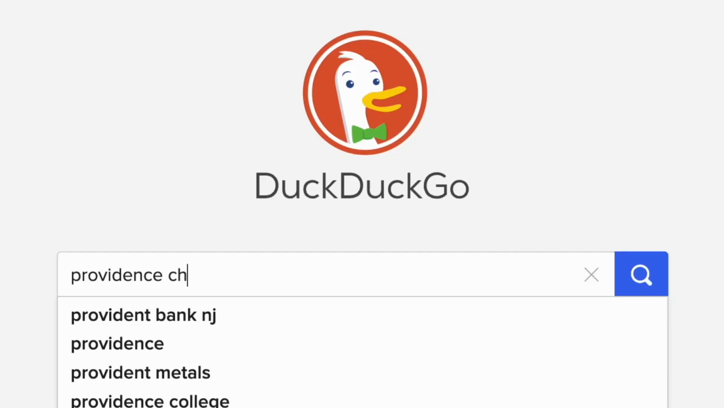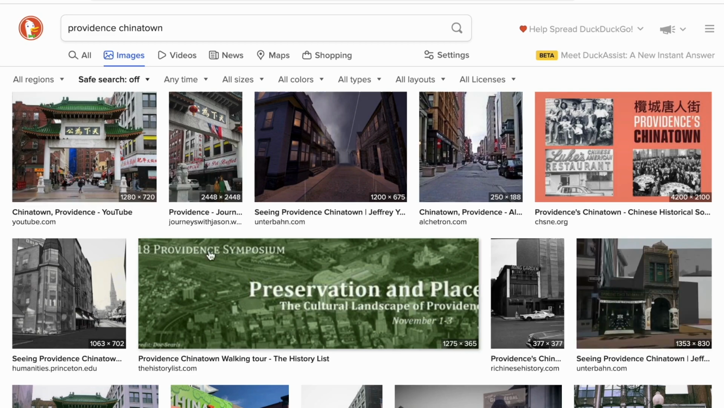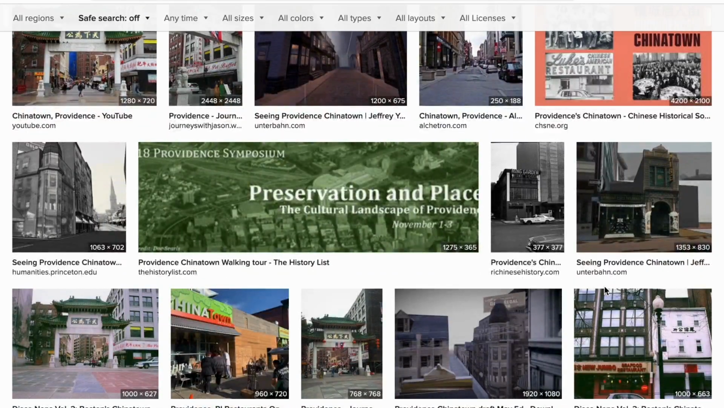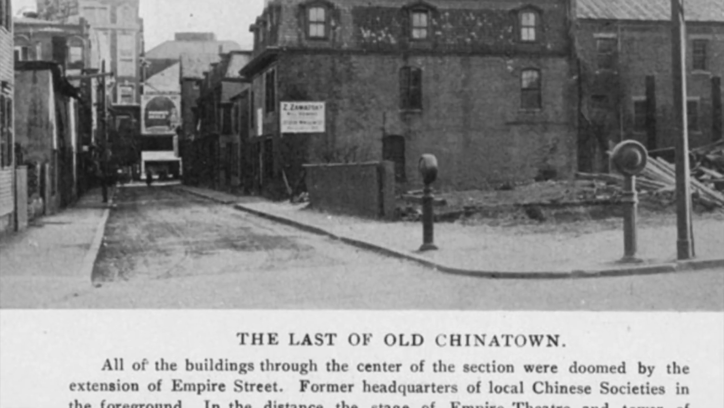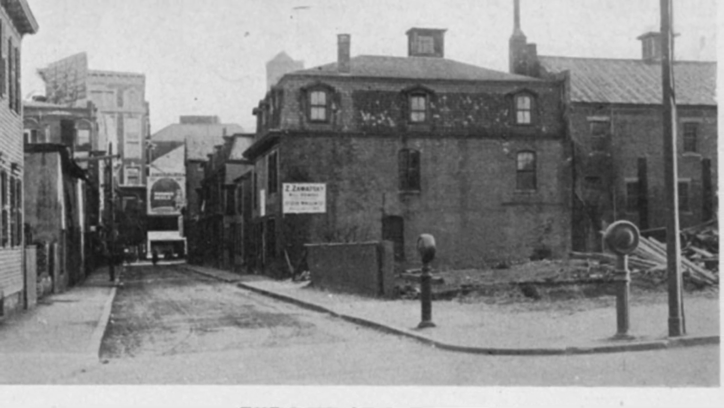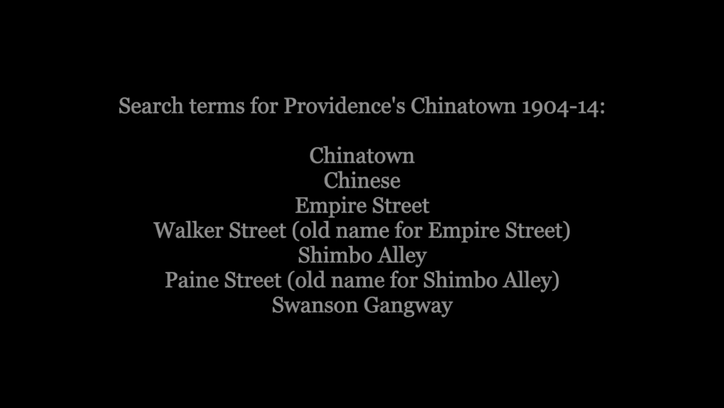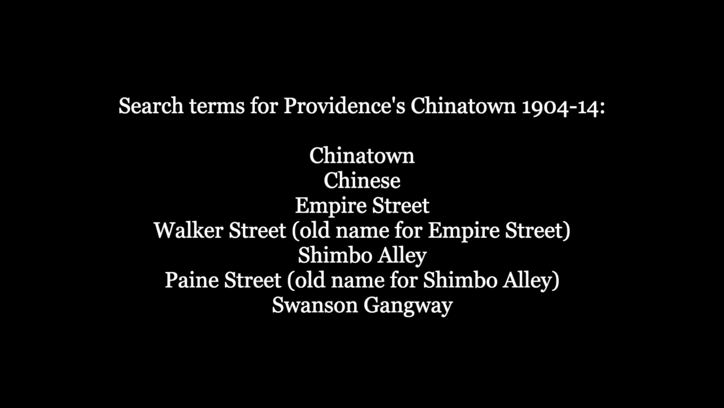I used Google and DuckDuckGo to image search by keyword, and these search terms can work for online archives as well. You can begin to develop a list of search terms to work from. Mine included some of the following: The last few are of small streets and alleys that no longer exist.